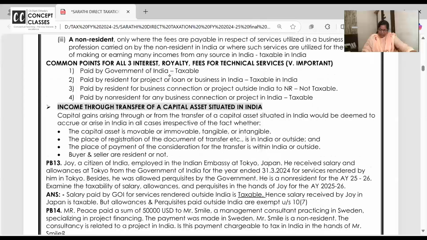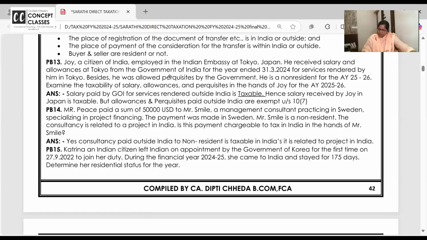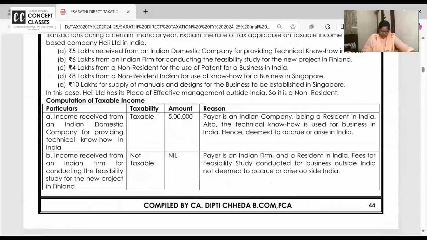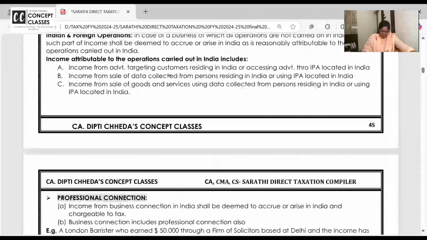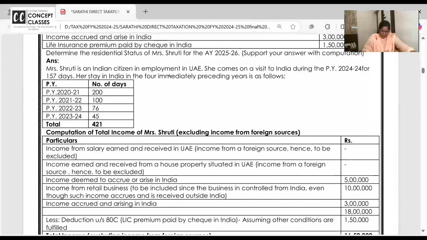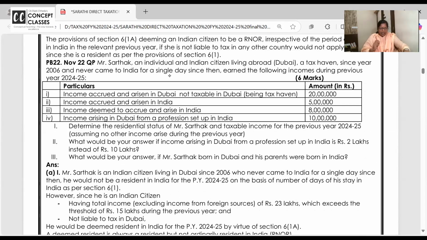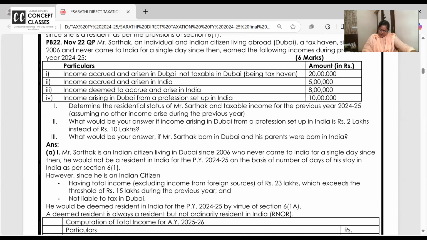That was later. Ma'am, in question number 22. Can you come ahead and say? Beta, your voice is not coming through. Question number 22, yeah. Sarthak, something is there. 22. Yeah. What's the doubt in this?